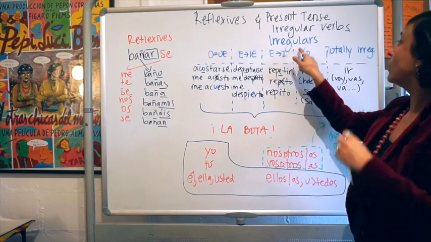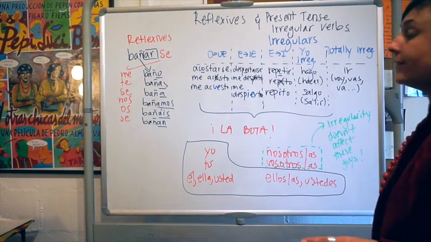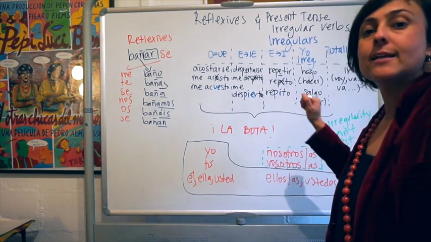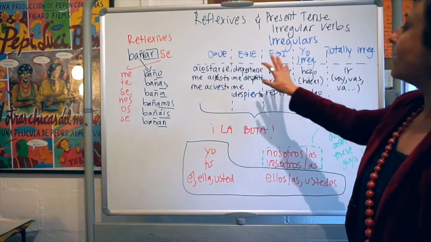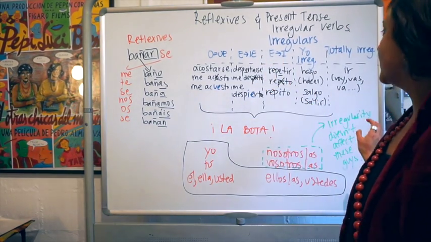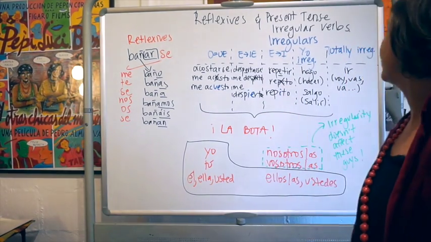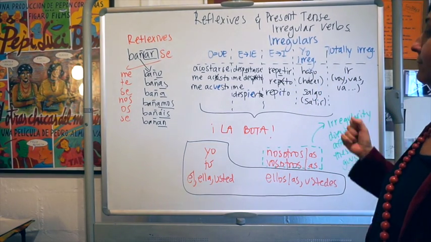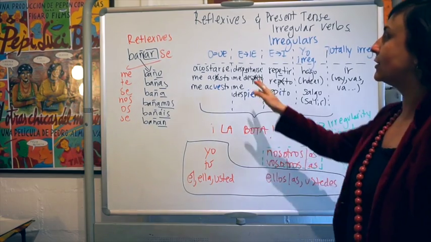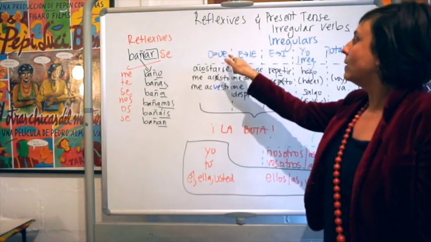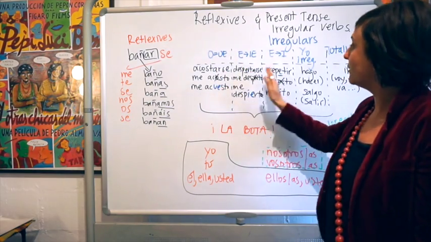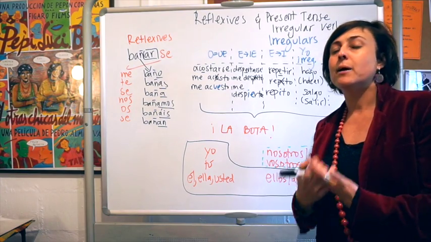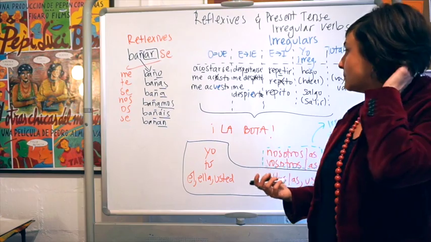Then we have here some irregular verbs in the present tense that you saw in beginner 2, and you will continue to see. Some are reflexive, some are not reflexive. There are some groups in which you can group these, and there are some that are completely irregular, and some that are only irregular in the yo, in the first person. My recommendation is keep a little notebook where you have a list of the different groups of irregularities and write them down. Of course this will help, but what will help the most is just to practice, alright?